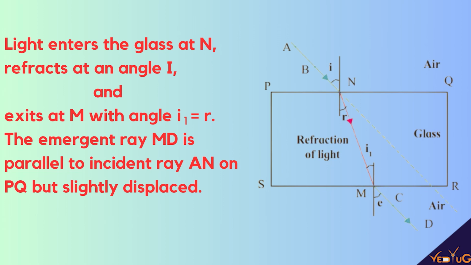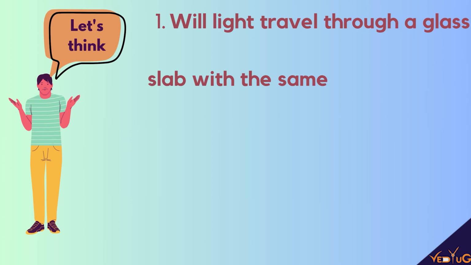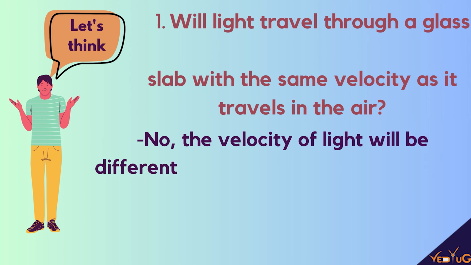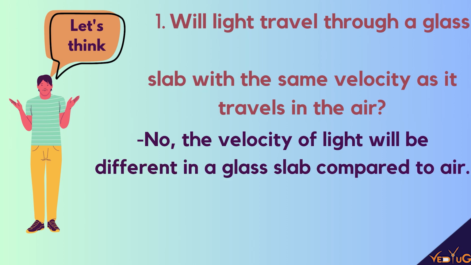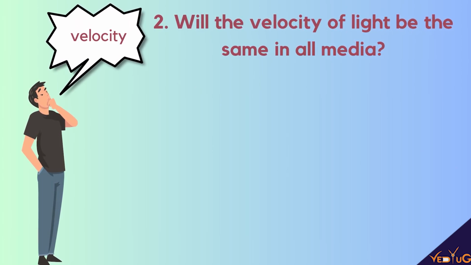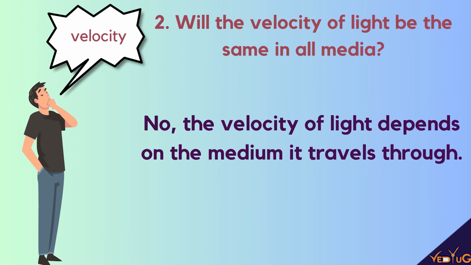I am telling you to think, will the light travel through a glass slab with the same velocity as it travels in the air? The answer would be no. The velocity of light will be different in a glass slab compared to air. And will the velocity of light be the same in all media? The answer to this will also be no. Why? Because the velocity of light depends on the medium it travels through.